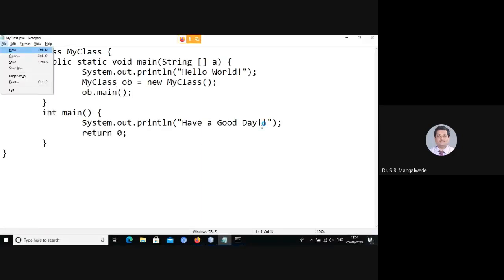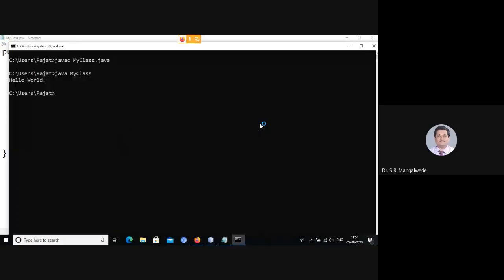Let us save it and come back to our prompt. Compile the program. It has generated the class. So if I say java MyClass, it says hello world, and then it has invoked the normal function main, which displays have a good day.